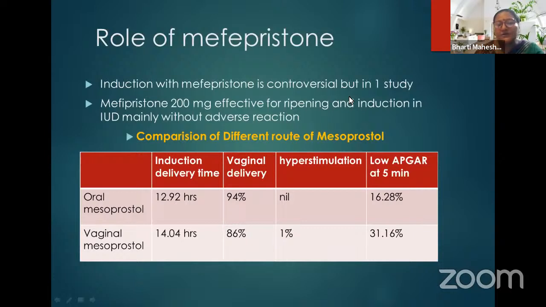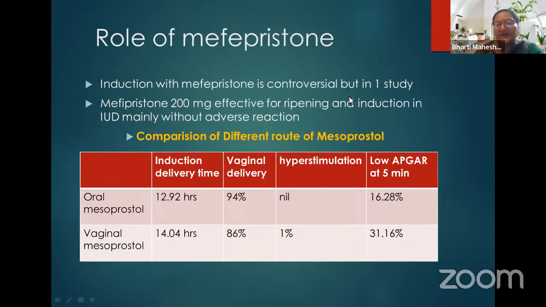Role of mifepristone. Induction with mifepristone is controversial, and not all studies were accepted by Cochrane. But one study done with mifepristone 200 milligram found it effective for ripening and induction, mainly in IUD, without adverse reactions. Some are using mifepristone 200 milligram in IUDs. Others use different modes of misoprostol.